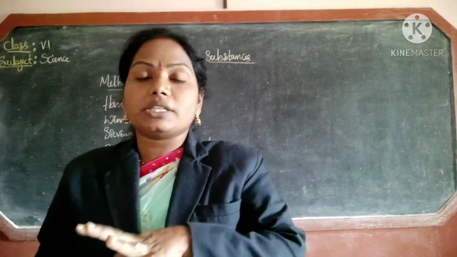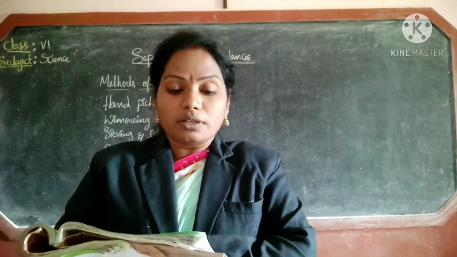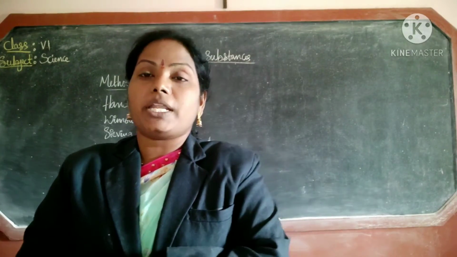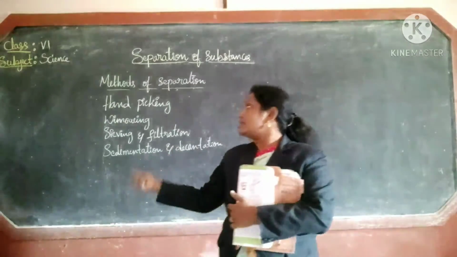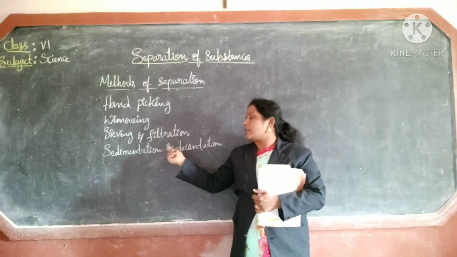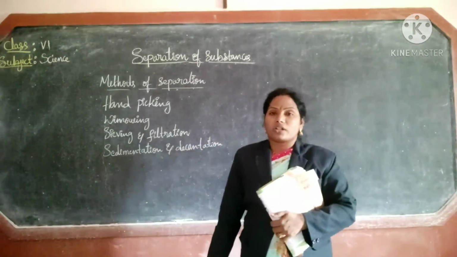Can you separate these different materials? Yes, we can separate them using different types of methods. What are the properties of the substances that are used in separating systems? There are different types of methods in separating systems: hand picking, winnowing, sieving and filtration, sedimentation and decantation. These types of methods are there.